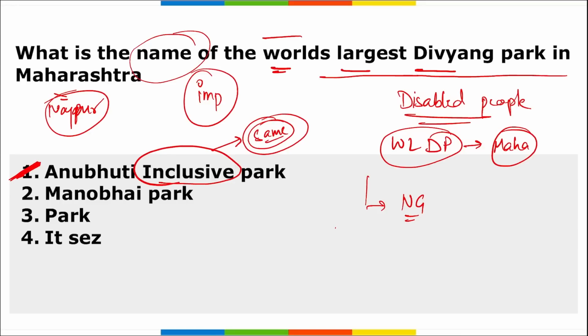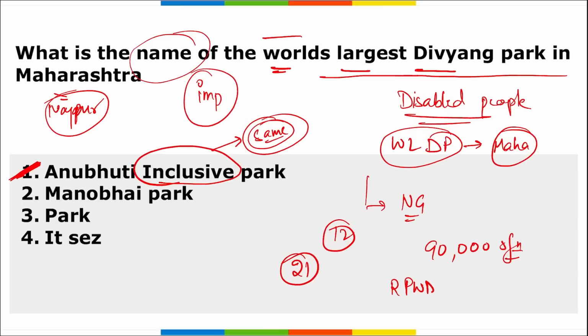The Ministry of Social Justice and Empowerment, Government of India, has provided around 12 crore rupees for this park, which has been built on 90,000 square feet. Alright, this park will cater to all 21 types of disabilities, with features like a touch and smell garden, hydrotherapy unit, water therapy. Alright, and this park is an initiative that has been taken under the Rights of Persons with Disabilities Act.